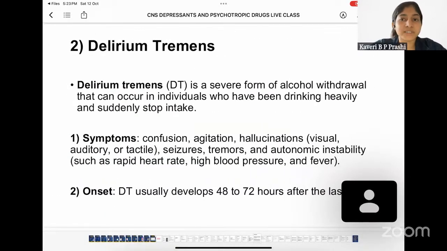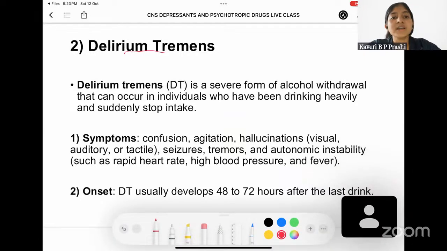Now, coming to the second question, it is about delirium tremens. So, what are delirium tremens? These are the severe form of alcohol withdrawal that can be seen in people who are used to drinking very heavily, and if they try to suddenly stop the intake of alcohol, in them we can see something called delirium tremens. That's why in any rehabilitation center, they advise the patient to not stop the alcohol suddenly and to gradually cut down on the amount of alcohol the person drinks.